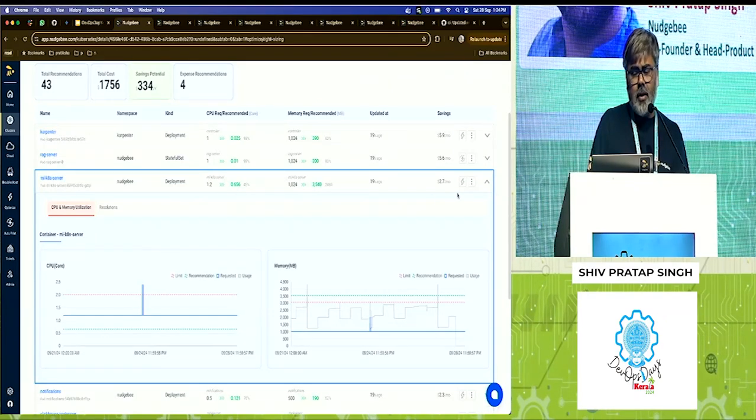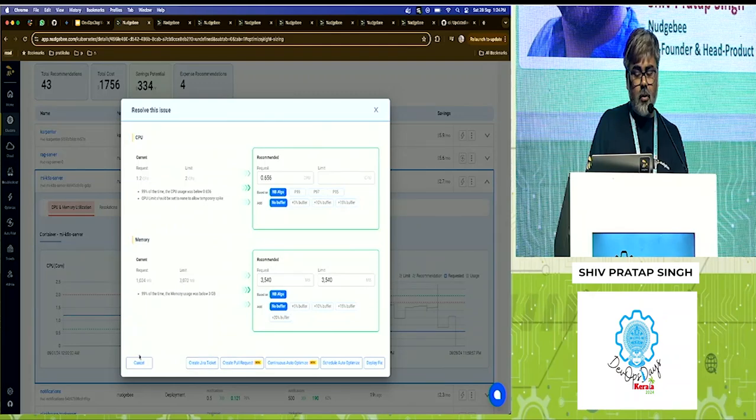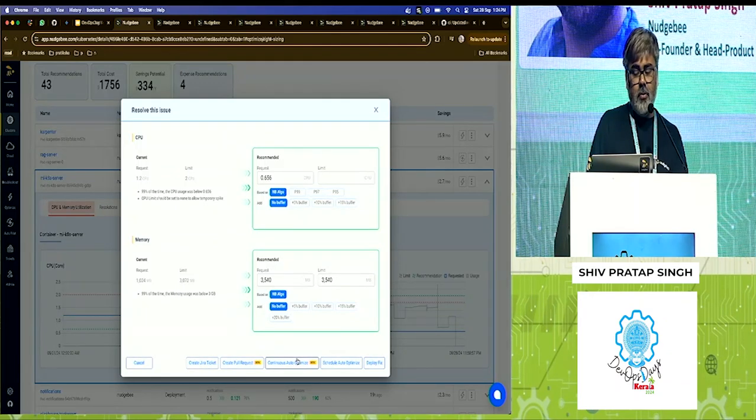Same with the memory. Now let's say you are okay with these recommendations. Again, you can create a ticket for your team, or you can click on this resolve icon. That will give you multiple options to solve it, right? You can deploy the fix. You can schedule an optimization. You can create a pull request as well.